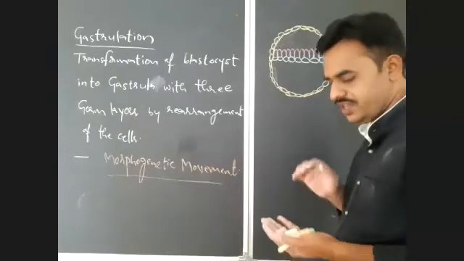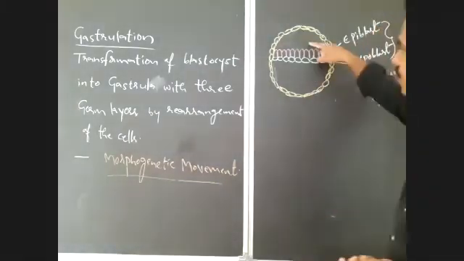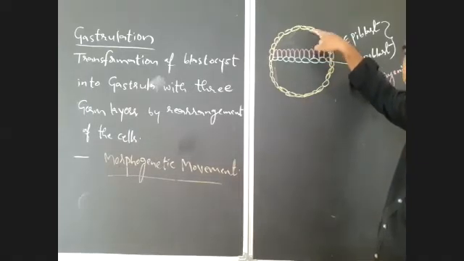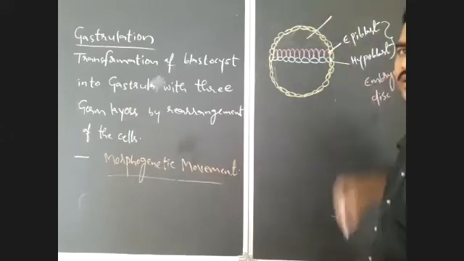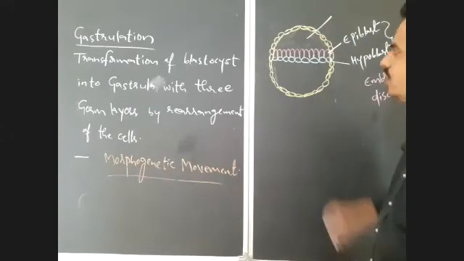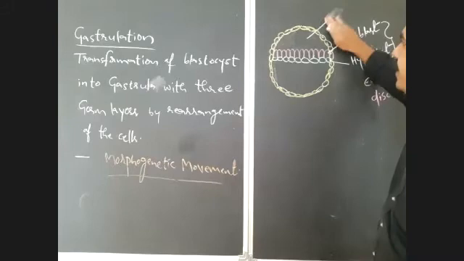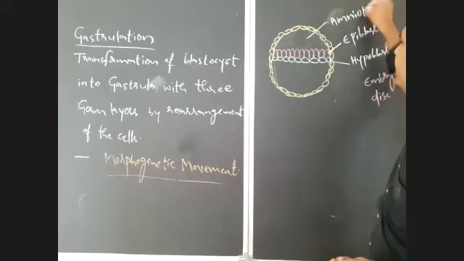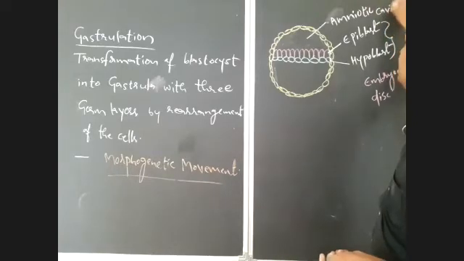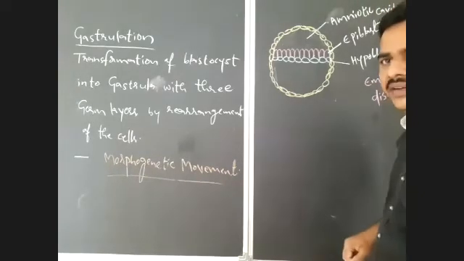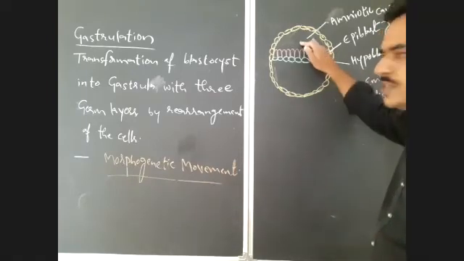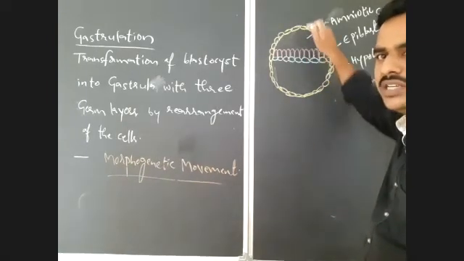After formation of this, if you observe in between epiblast and trophoblast, there is a cavity. So it is an amniotic cavity. So amniotic cavity is the space present between epiblast and trophoblast.